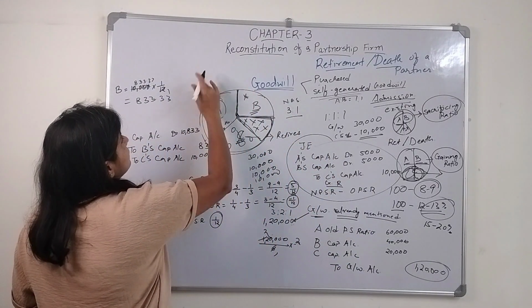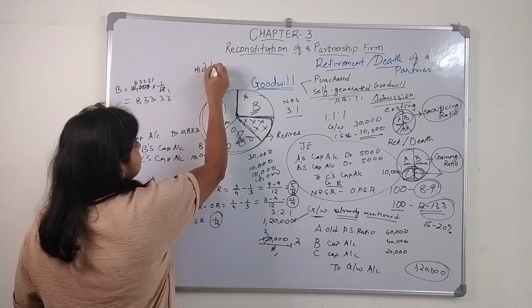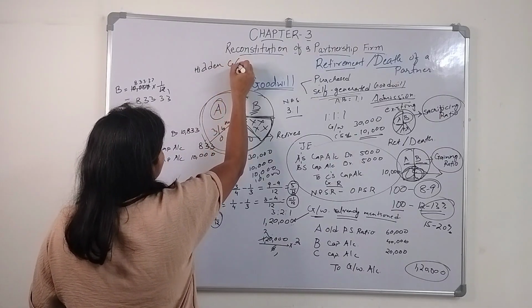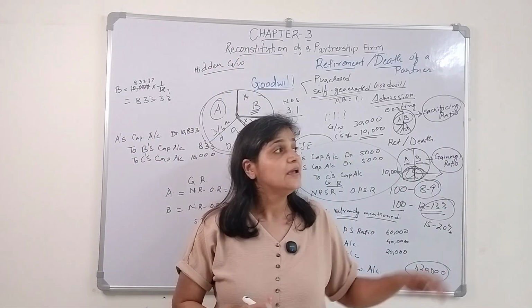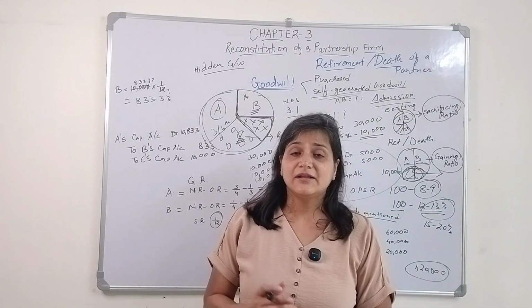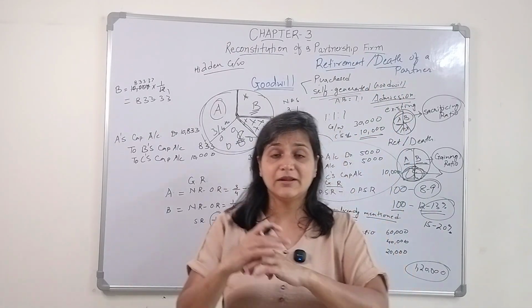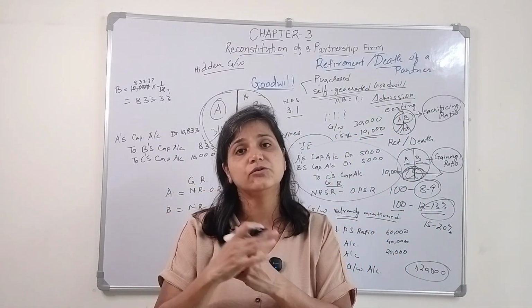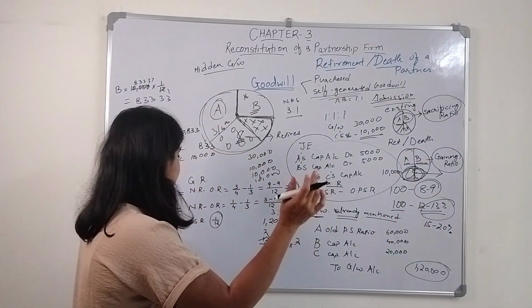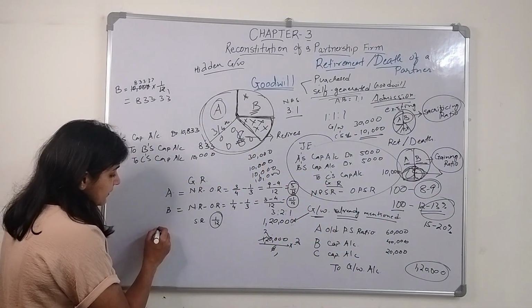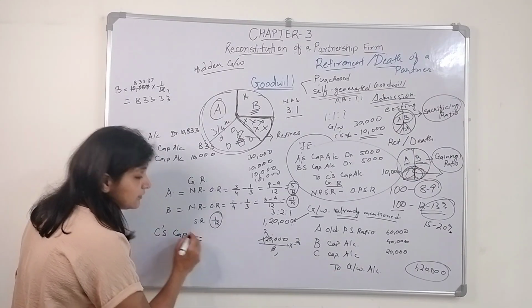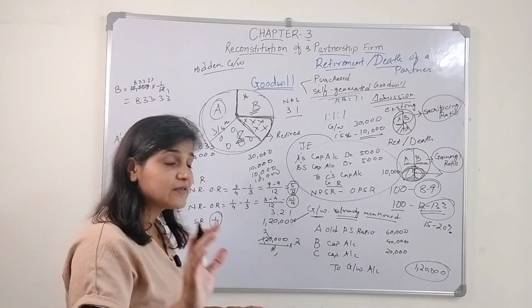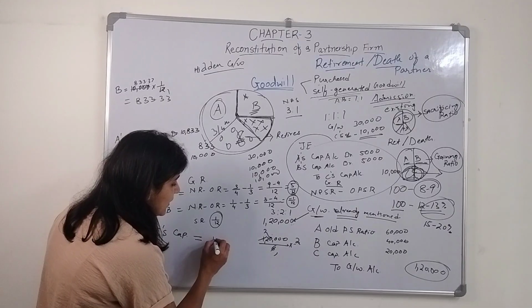Now let's talk about the hidden goodwill. We talked about hidden goodwill in case of admission of a partner. In the case of retirement or death of a partner, how will we know that they have given goodwill to the partner? Let's say the amount due to C was 1 lakh.